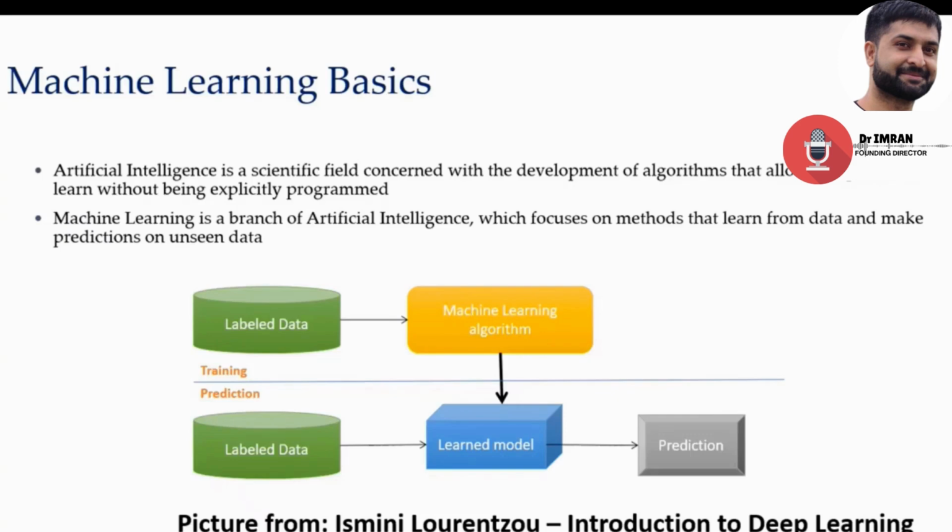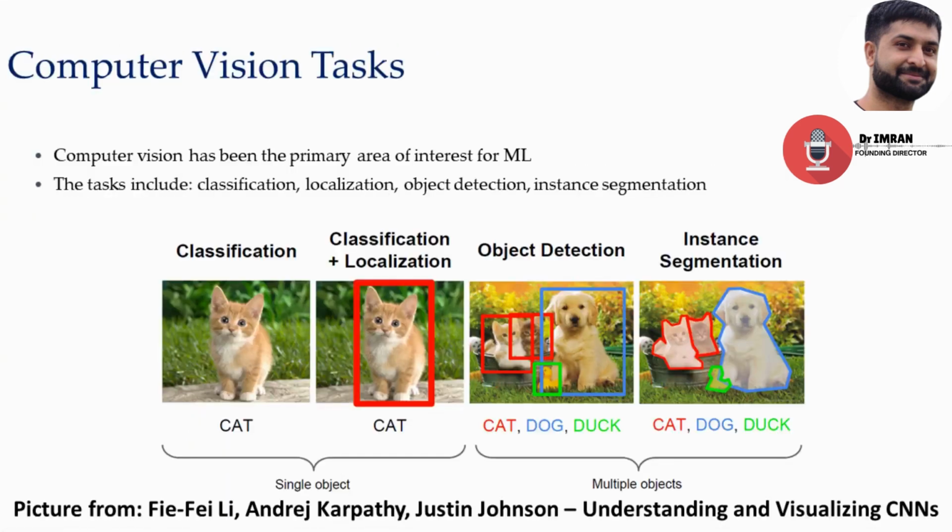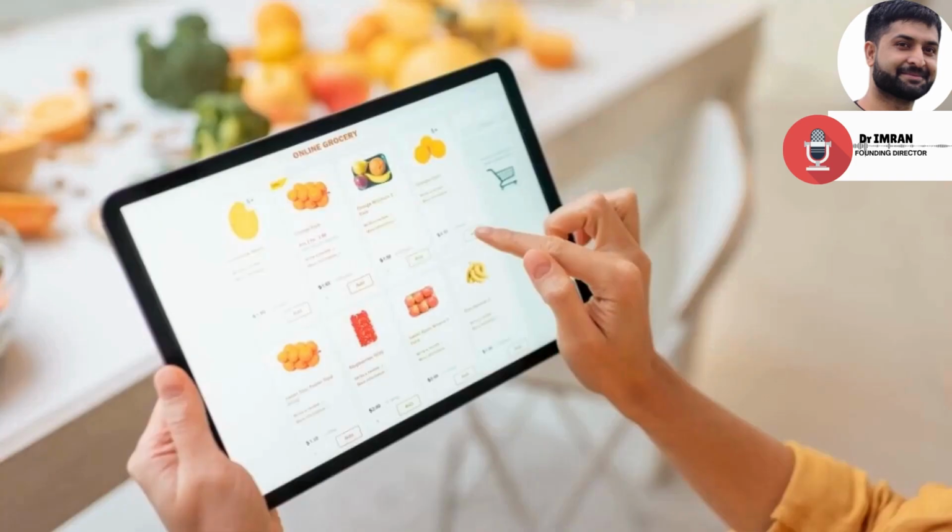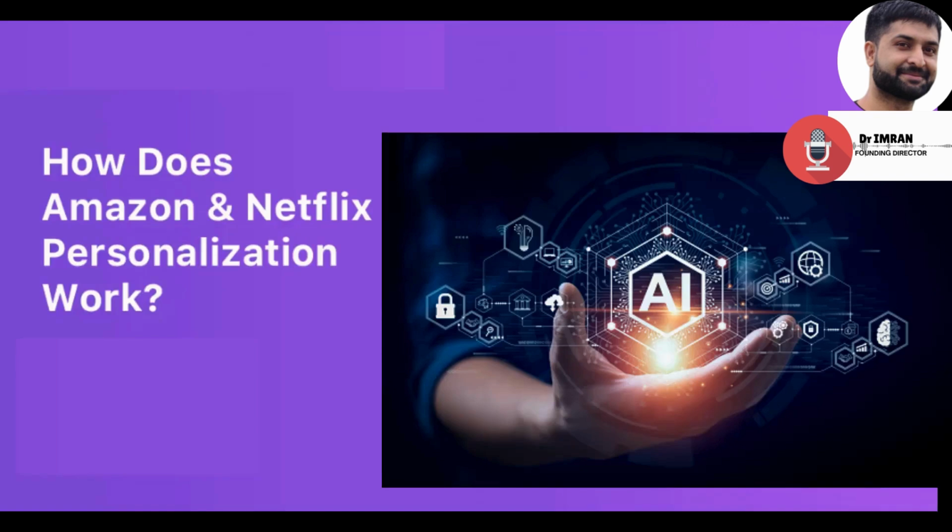Some real-life examples of machine learning can be image recognition. Examples of these models are image classification and object detection models. Another example can be personalized recommendation systems. For instance, e-commerce platforms such as Amazon and streaming services such as Netflix use machine learning to provide personalized recommendations based on the user's browsing history, preferences, and similar user profiles.